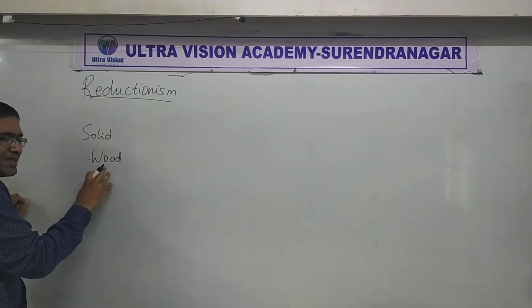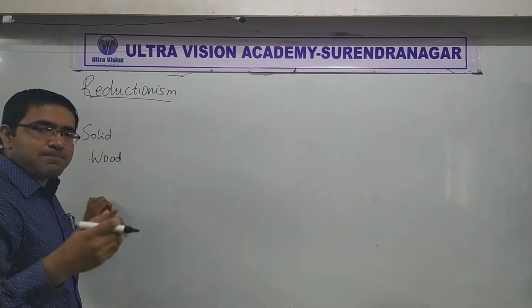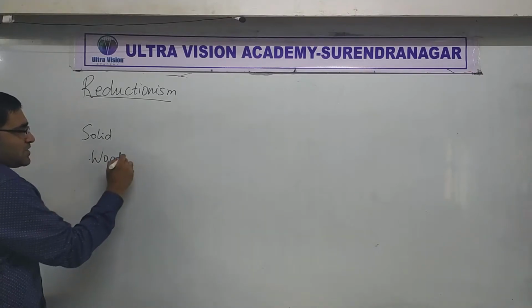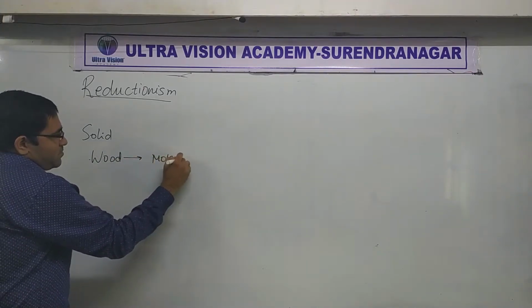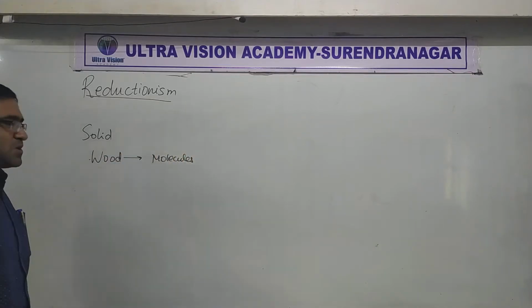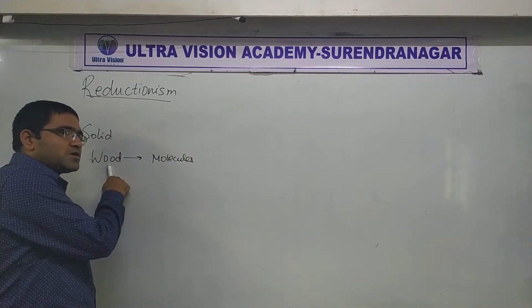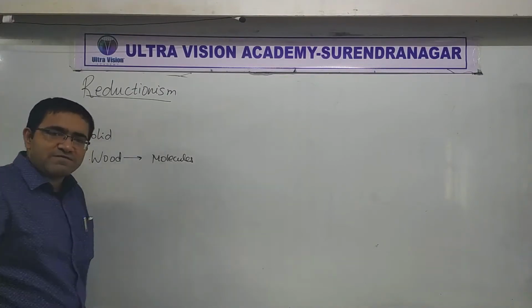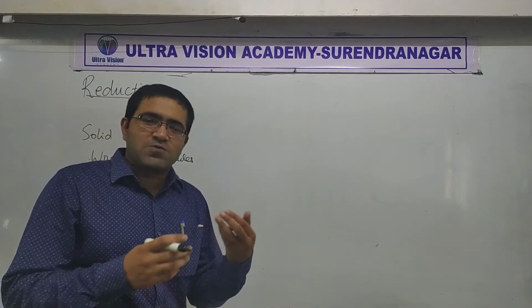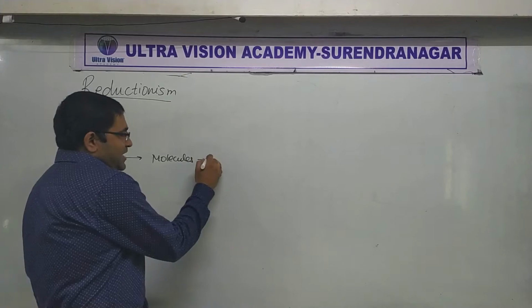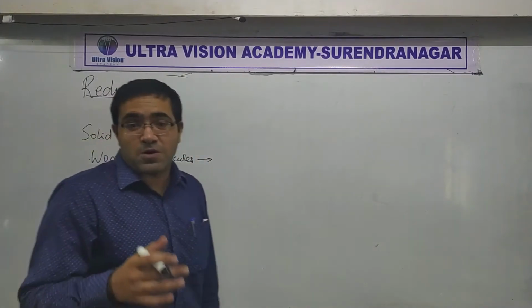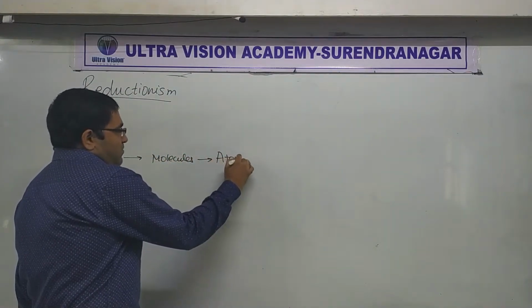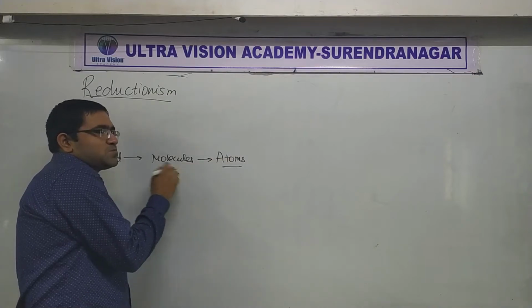Then we have to take a closer look at its parts. You know that all materials are made up of molecules or atoms. So we know that wood is made up of molecules. If you want to get an idea about wood, you have to look at its molecules and understand how they behave. Now further, if you want to understand how those molecules behave, you have to break it down. I'm sure you know that molecules are made up of atoms. So you would have to understand how the atoms inside those molecules behave.